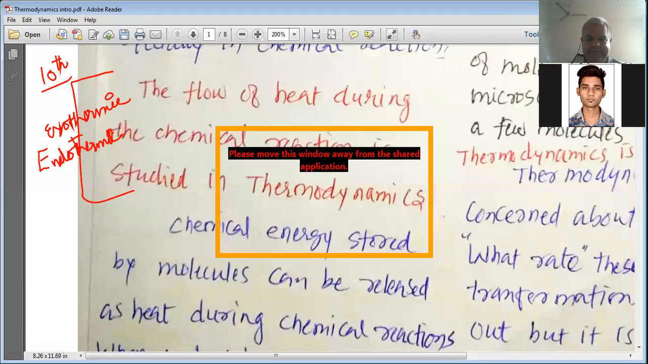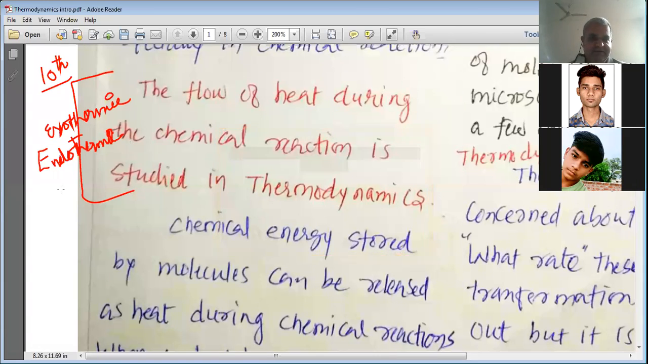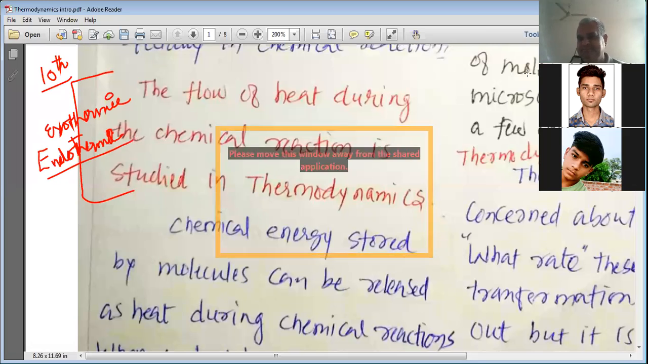You are right. You tell me, no problem. Absorption of heat. Don't feel shy. Go ahead, please. A reaction that needs heat to be carried out. Very good.